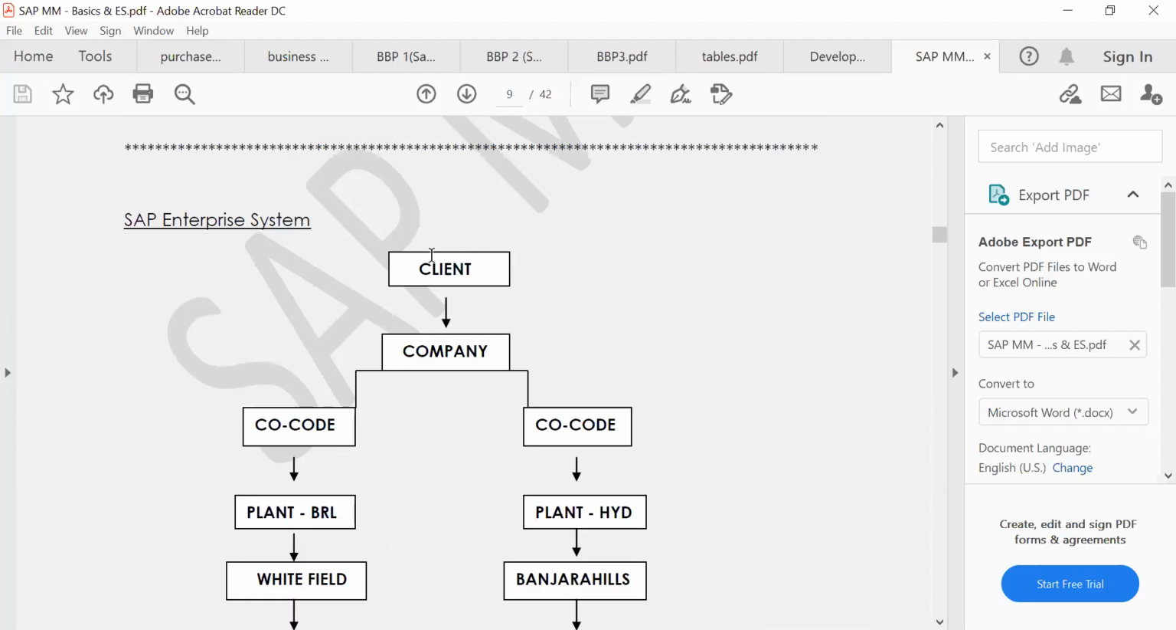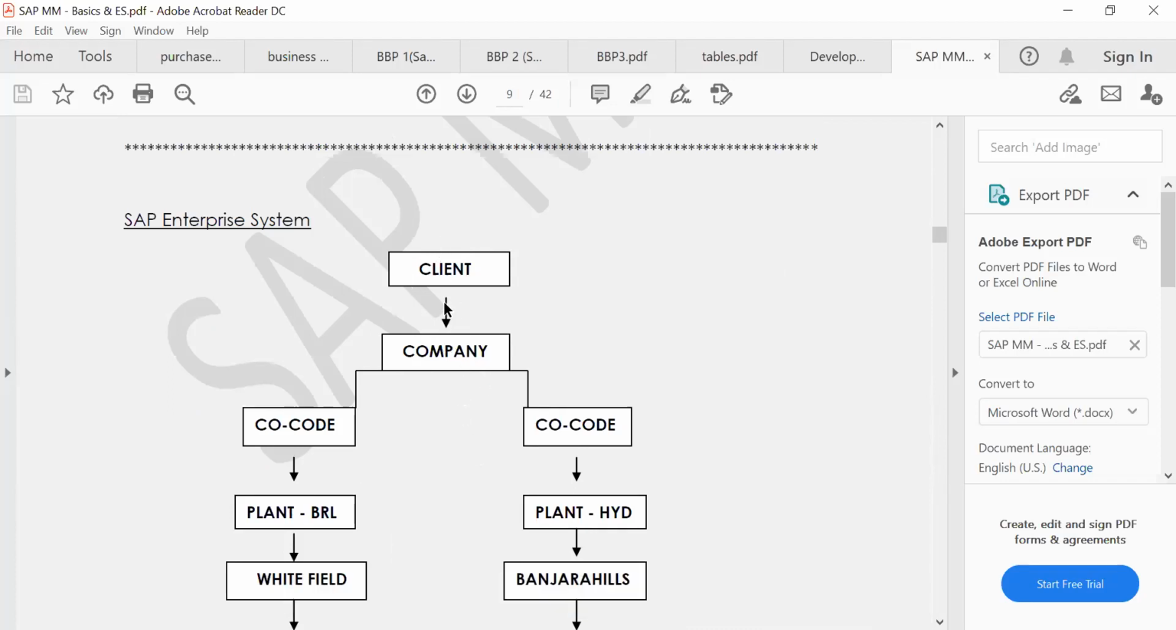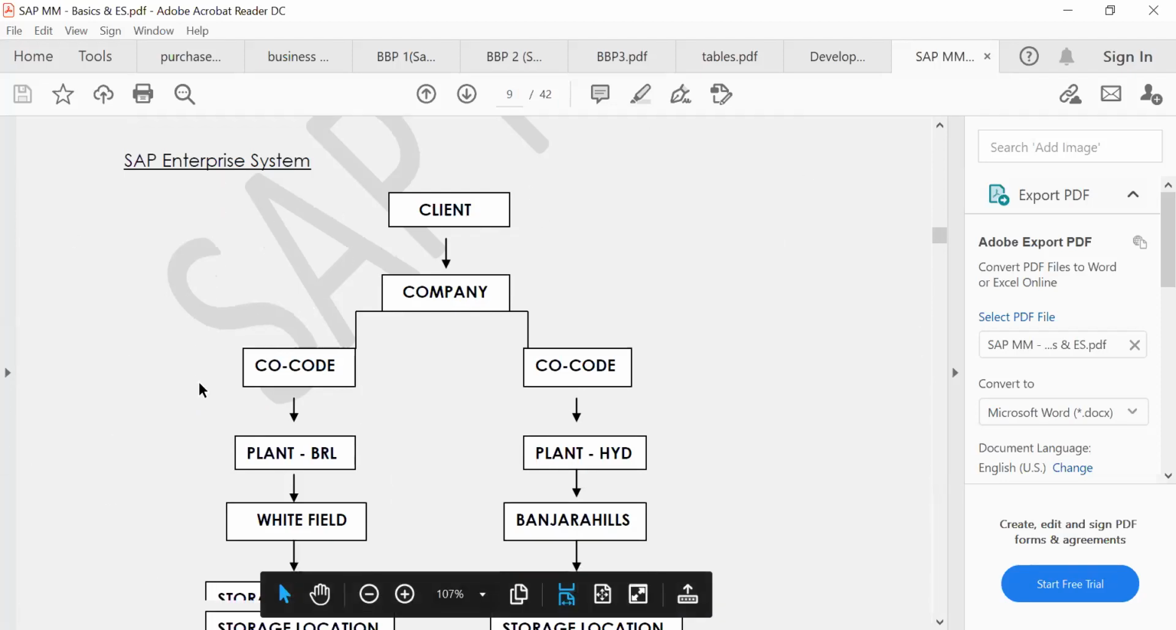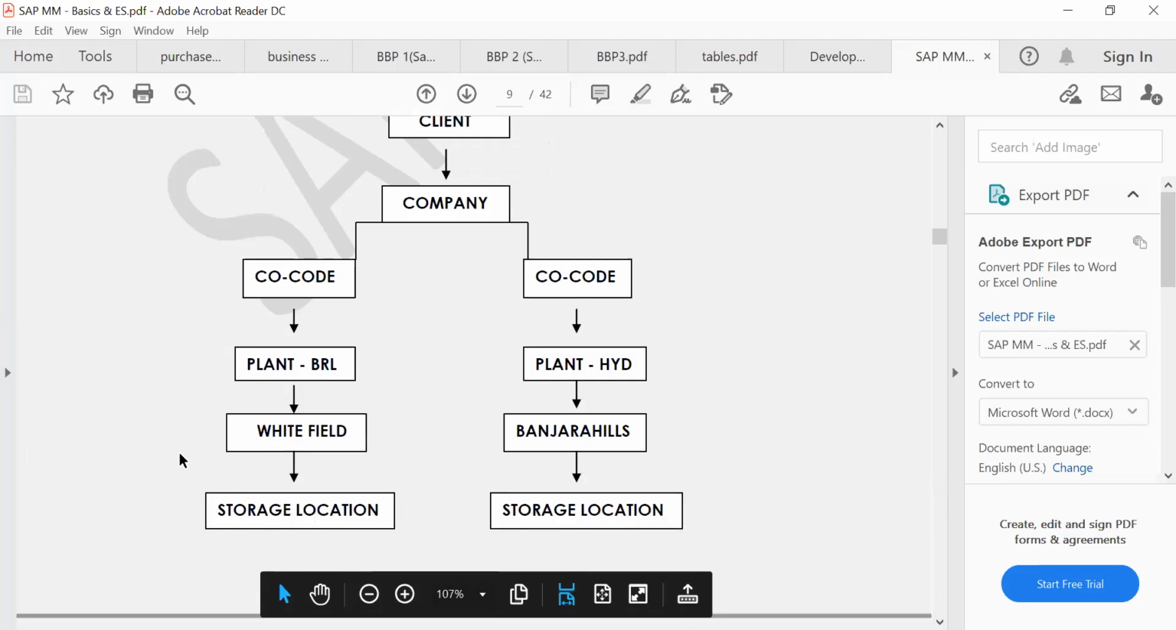And who will create this client? Who will create this company code in real time? This will be done by the finance consultant, the FI consultant. No, this is not our work. Client, company code creation, controlling area creation, everything will be taken care of by the finance consultant. But then what is our work in the organizational structure? In this organizational structure, our work is creation of plant, purchase organization, storage location. This is our work, the material management consultants.